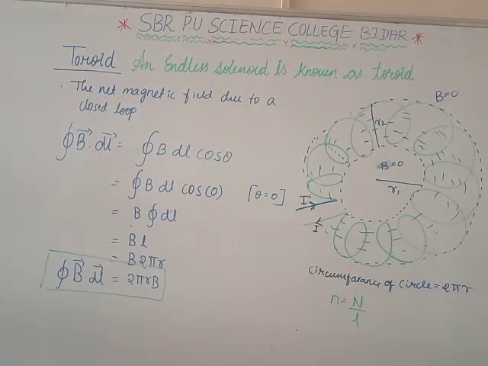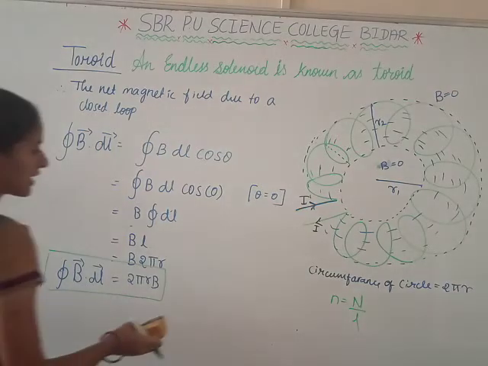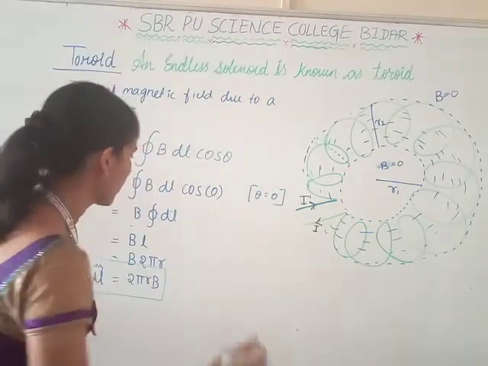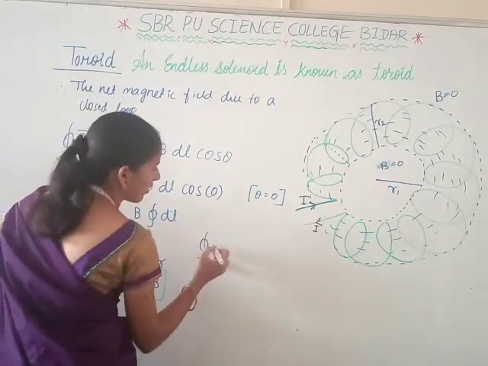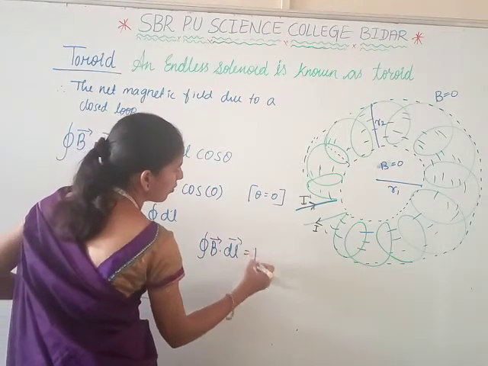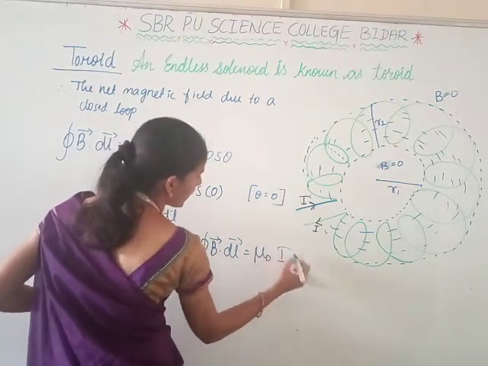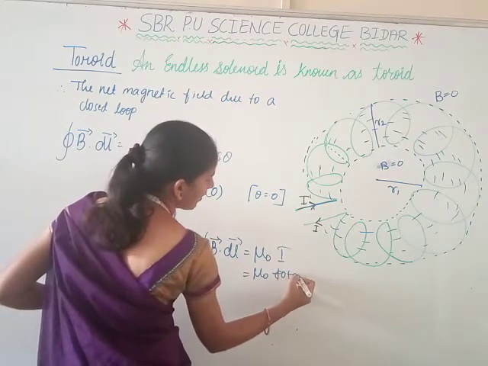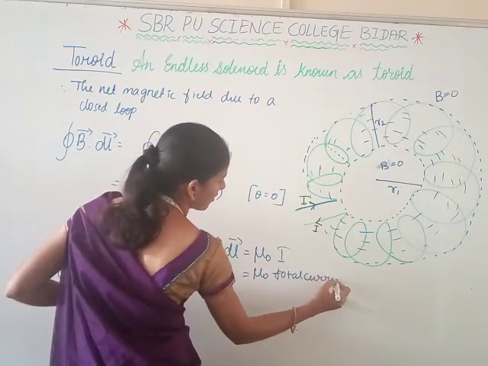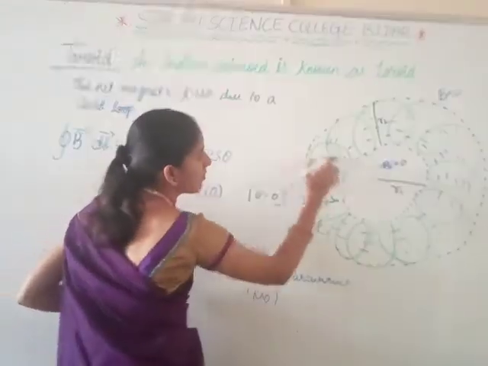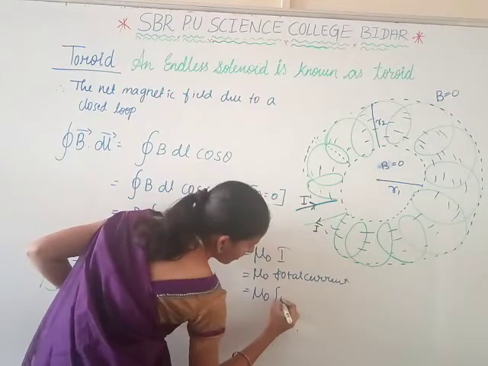In the presence of it, by using Ampere's circuital law, we know the Ampere circuital law expression, that is, closed integral of B dot dl is equal to mu naught into total current. Total current can be written as number of turns into current.